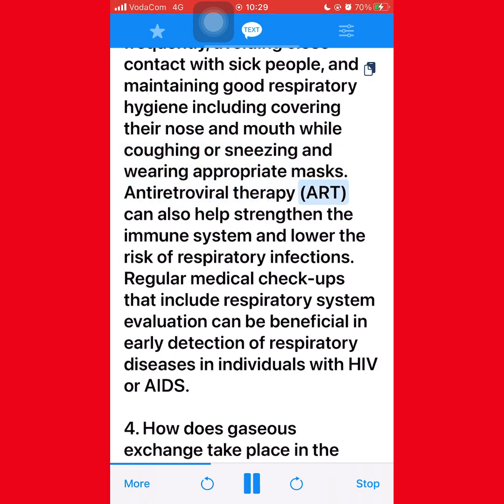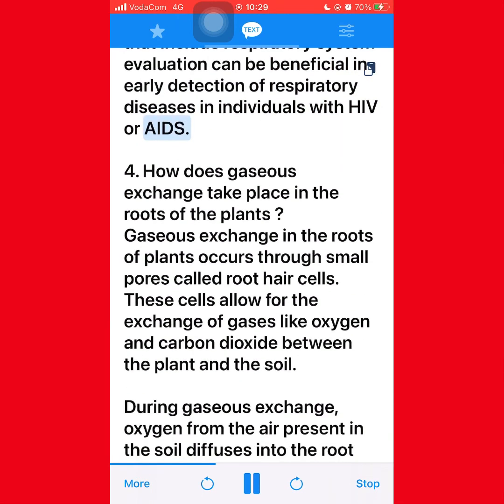Antiretroviral therapy, ART, can also help strengthen the immune system and lower the risk of respiratory infections. Regular medical checkups that include respiratory system evaluation can be beneficial in early detection of respiratory diseases in individuals with HIV or AIDS.